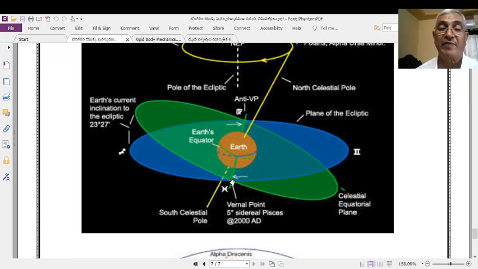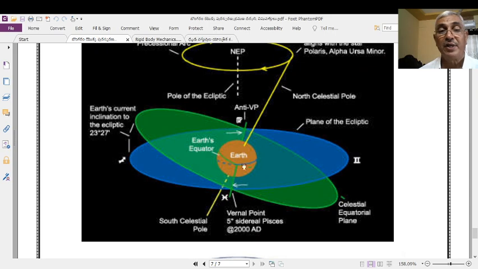What are equinoxes? Equinoxes are the 2 points where the Earth's equatorial plane and the Earth's orbiting elliptical plane intersect together. They intersect at 2 different points. These 2 different points are known as the equinox points, or on the other hand the vernal point and anti-vernal point. This is about equinox points.